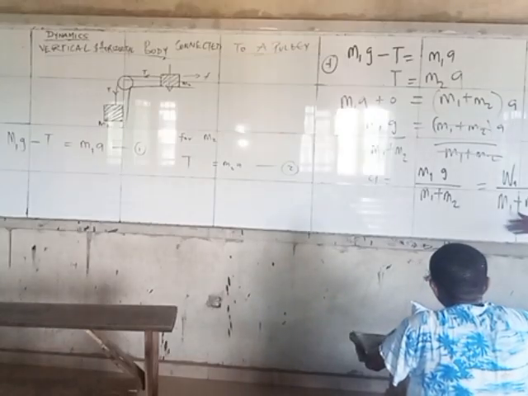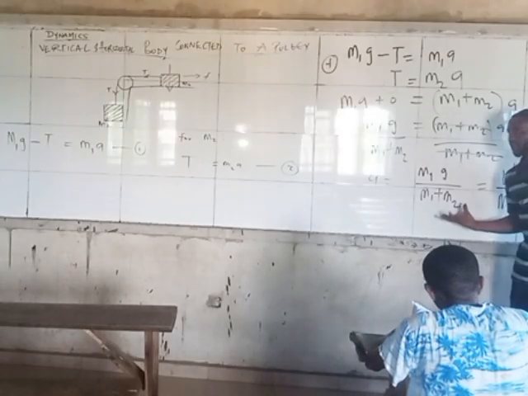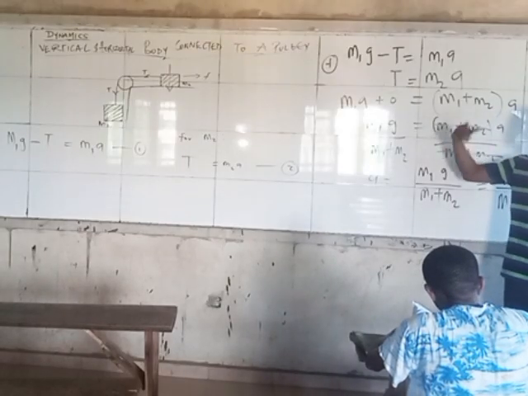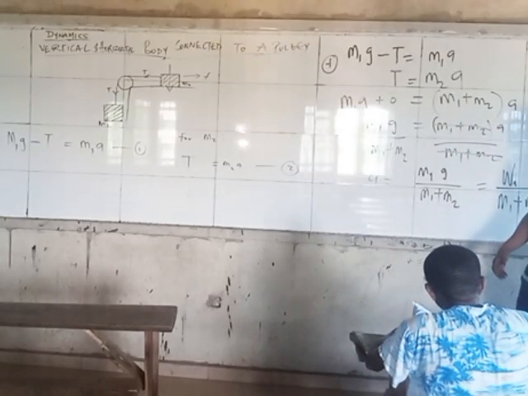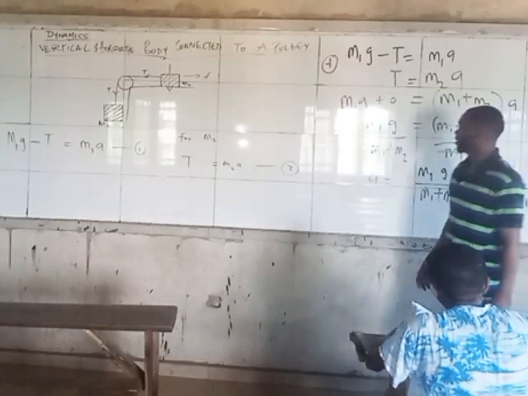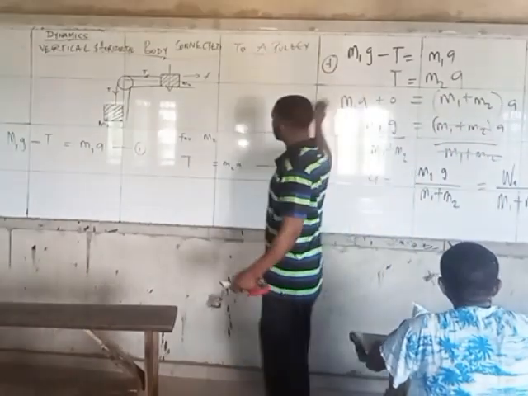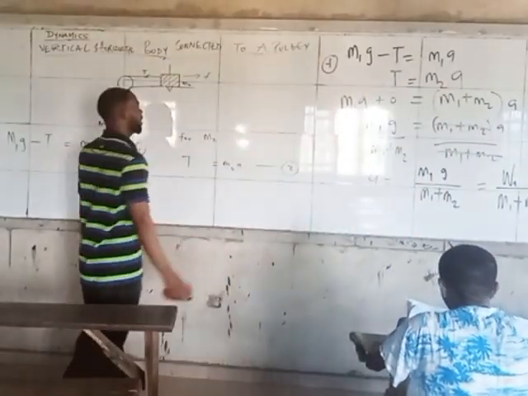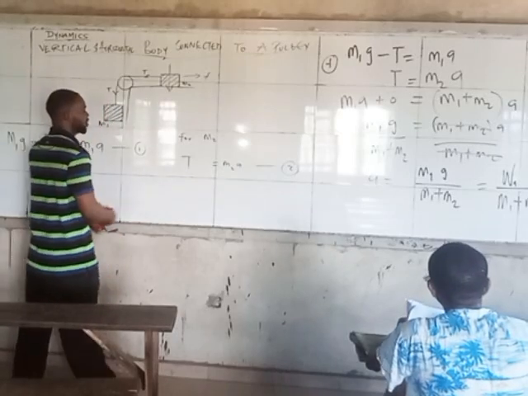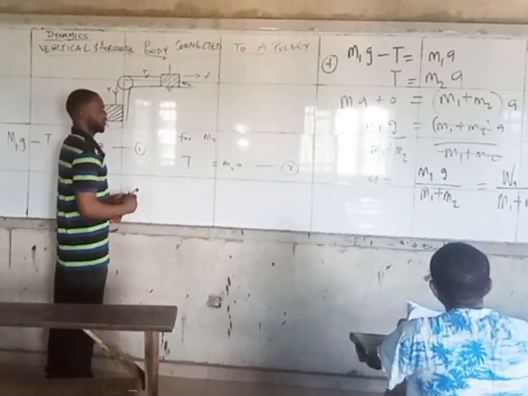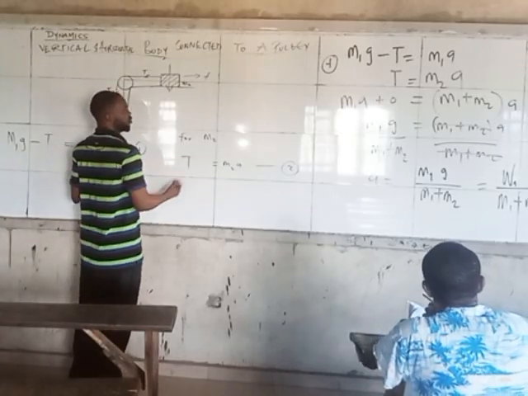Once I've gotten this acceleration, carry the acceleration and substitute it inside any of the equations to find the tension. I'll substitute in equation 2 because it's simpler, but if you do it in either of them, it will be the same answer.